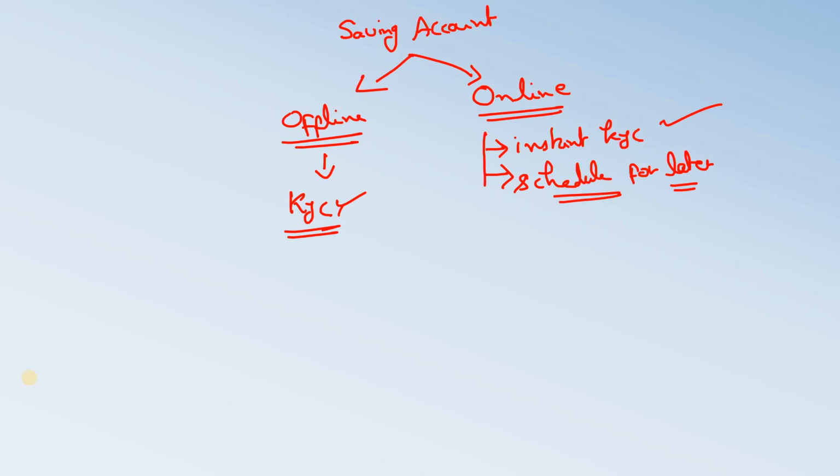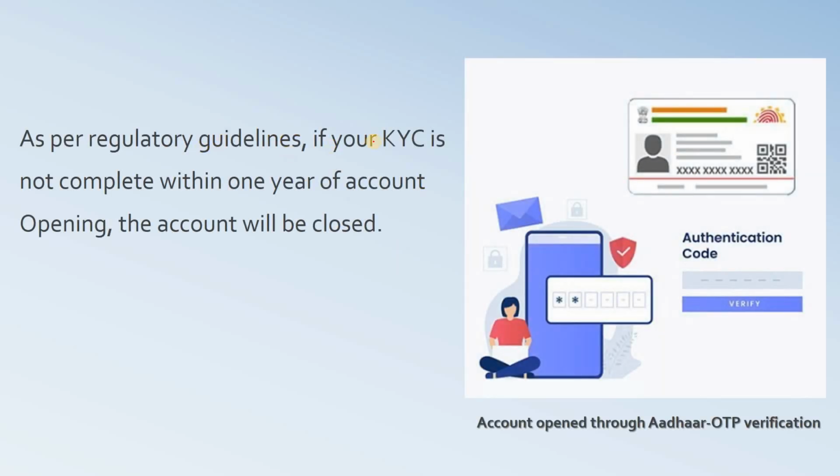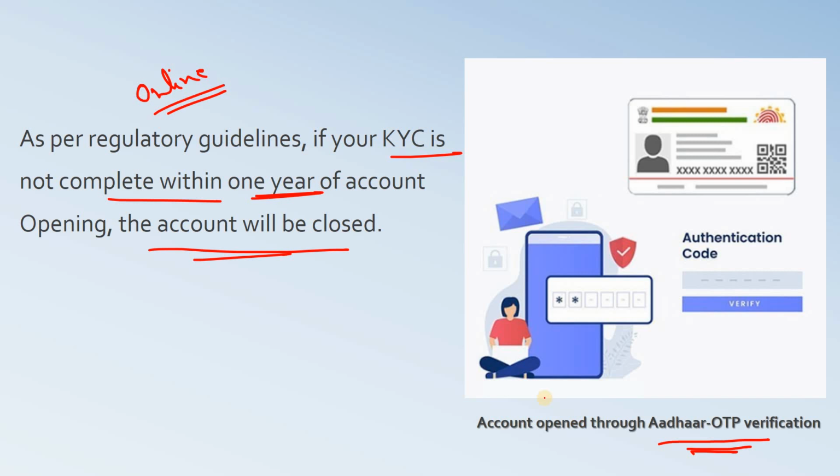Now there is one regulatory guideline: if your KYC is not complete within 1 year of account opening, the account will be closed. I am talking only about online accounts here. In offline accounts, by default KYC is done while opening the account itself. Now if you are opening an account online, for example any Aadhaar OTP verification based account opening, and you are not completing the KYC while opening the account, you may complete the KYC within 1 year. But if you are not completing the KYC verification process within 1 year, your account will be closed. And this is a strict regulatory guideline.